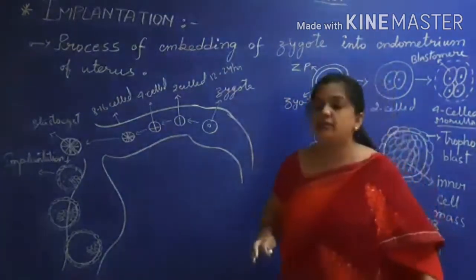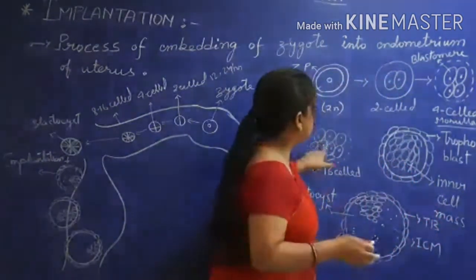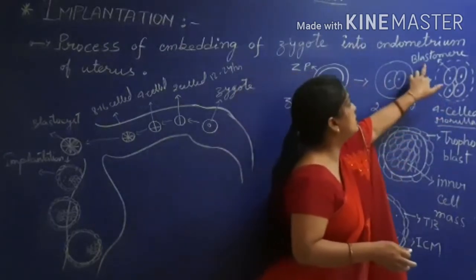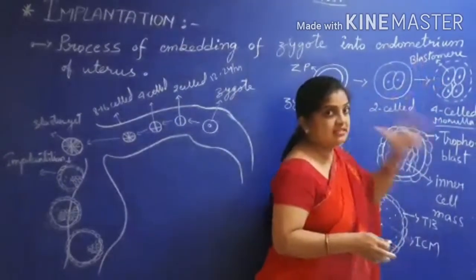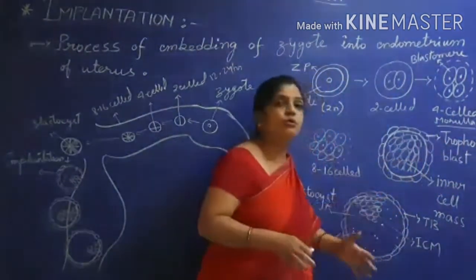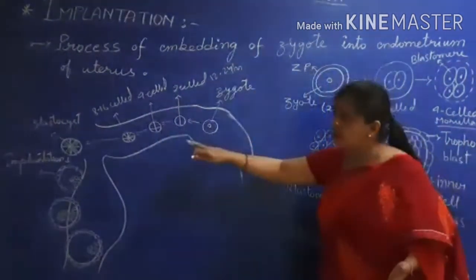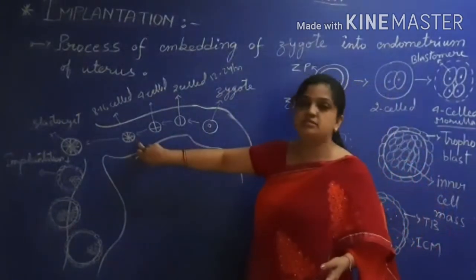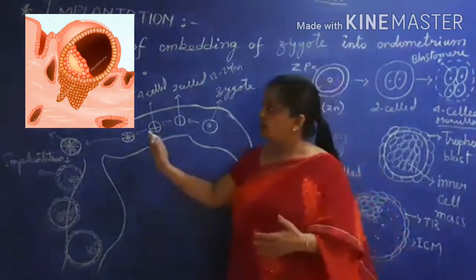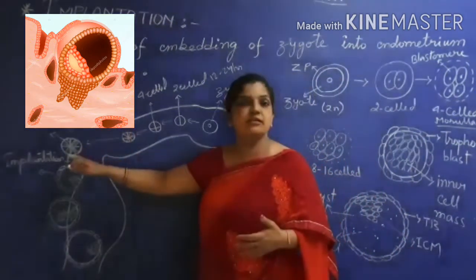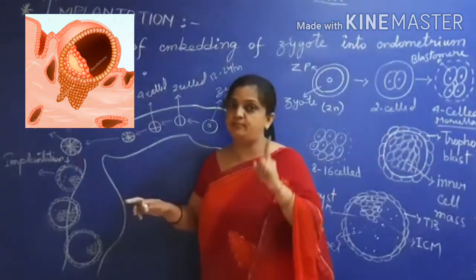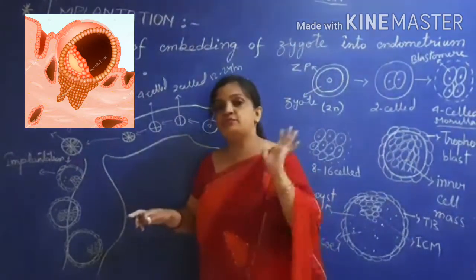Children, I forgot to tell you one thing: the cells developed here are called blastomeres. These blastomere cells are going to develop the whole body. After the 8 to 16 cell stage, the blastocyst enters the uterus and actual implantation takes place. Embedding in the uterus takes place.